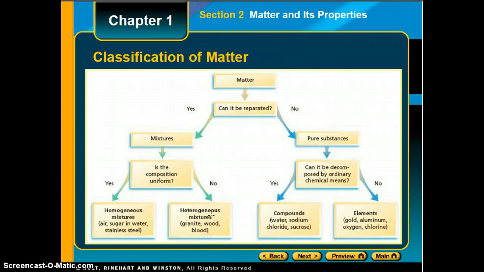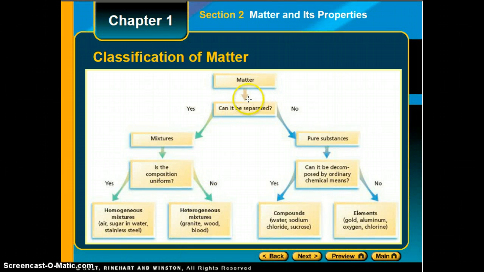Heterogeneous mixtures are easy to tell apart the different components. Some examples would be granite. When you look at granite countertops, there are flecks of different color where you can tell that they've been made up of multiple things. Cereal is generally a heterogeneous mixture, and also trail mix, things like that.